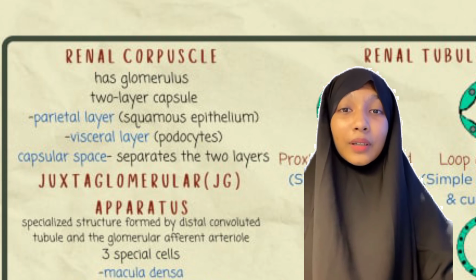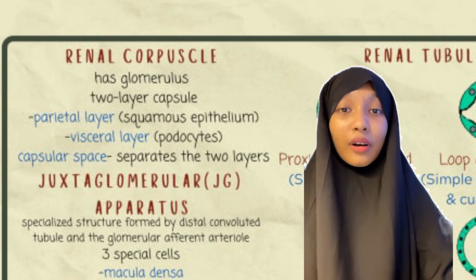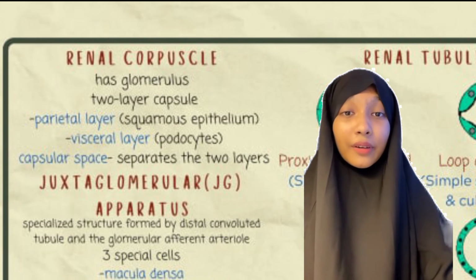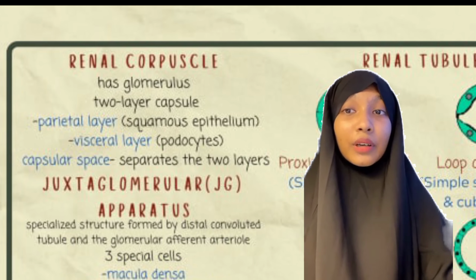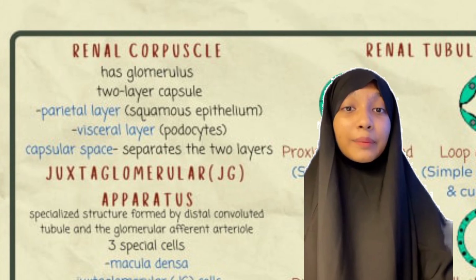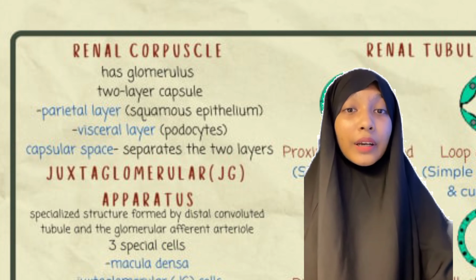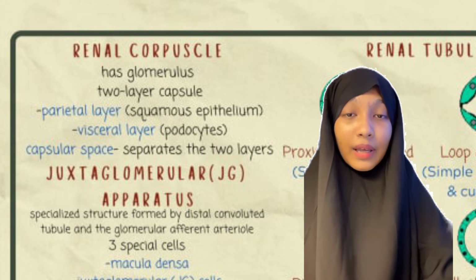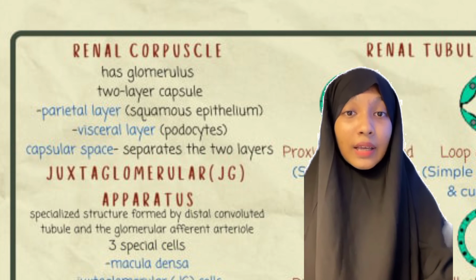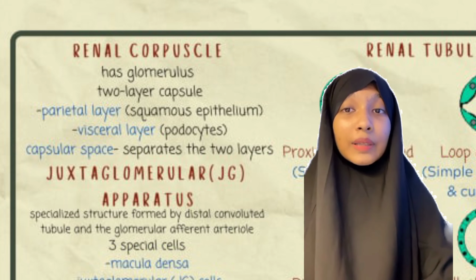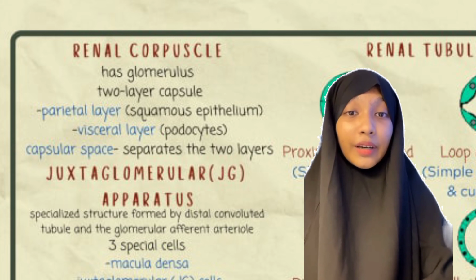I will talk about renal corpuscle. It is a blood filtering component part of the nephron of the kidney. It consists of a knot of capillaries, which is the glomerulus, and the two-layered glomerular capsule, which is also known as the Bowman's capsule. The outer layer is called the parietal layer, consisting of simple squamous epithelium, and the inner layer, also known as the visceral layer, has podocytes. These podocytes are wrapped around the capillaries. Now these two layers are separated by the capsular space.